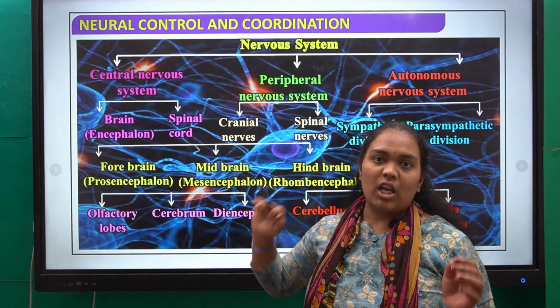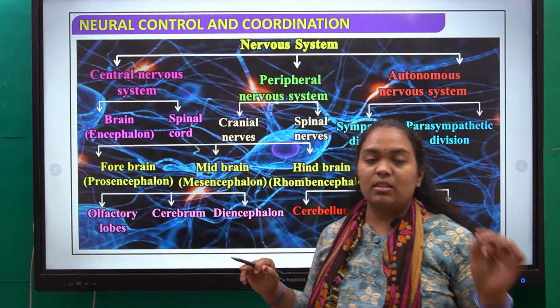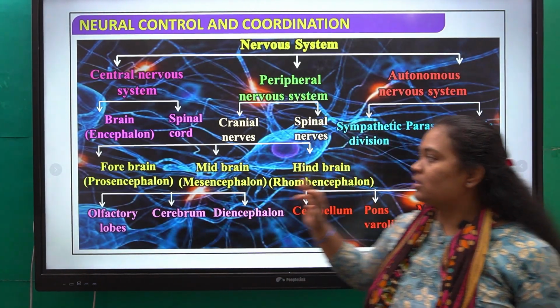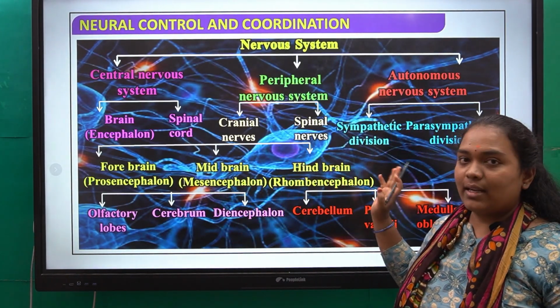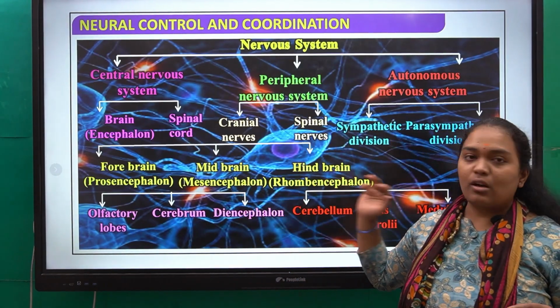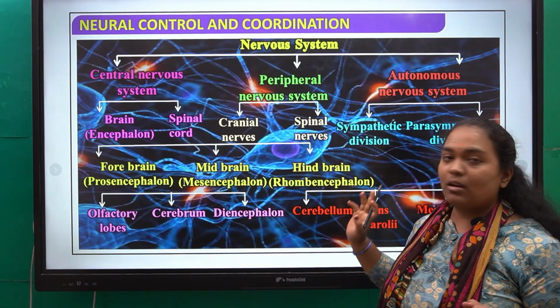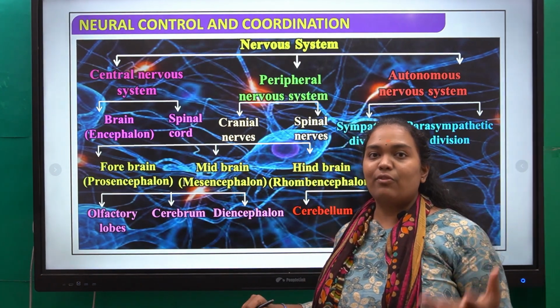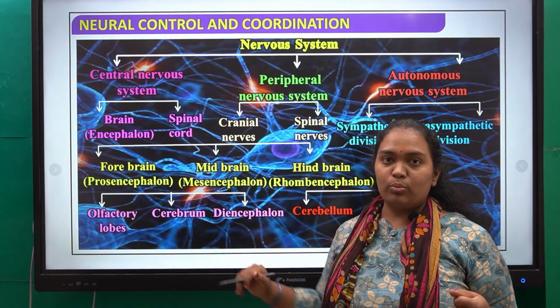The brain is called encephalon because it is present inside a brain box. It again contains three parts, which are the forebrain, midbrain and hindbrain. The forebrain is called prosencephalon. The midbrain is called mesencephalon and the hindbrain is called rhombencephalon. What does the forebrain, or prosencephalon, have? Olfactory lobes,